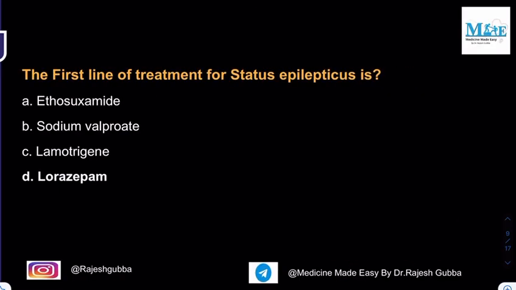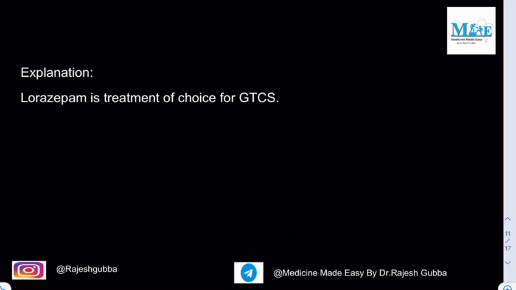Now you see the next question in the quiz, right? This is a repetition of the previous question itself. The first line of treatment for status epilepticus is: ethosuximide, sodium valproate, lamotrigine, lorazepam. So lorazepam is considered the drug of choice. That is the first line treatment for status epilepticus.